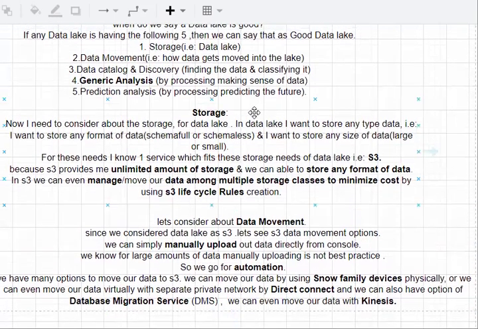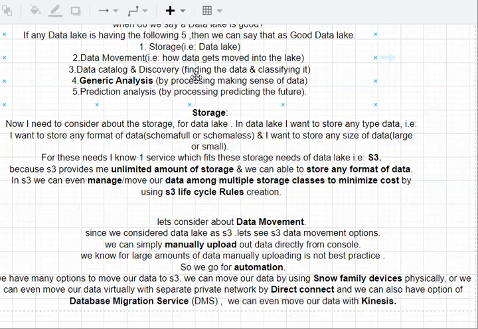Okay. So now let's consider another option, that is data catalog and discovery. For data present in a data lake, it is best practice to provide metadata, because if a new employee tries to understand this data without having metadata, is it difficult? Yes, it is difficult to understand. So the best practice is to maintain the metadata for the data lakes.